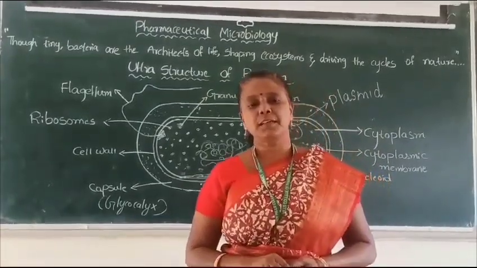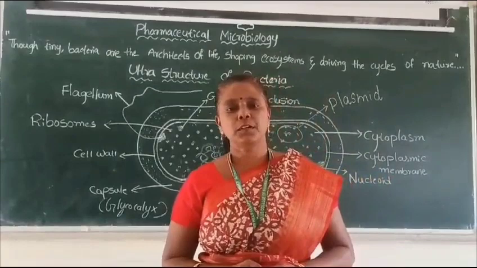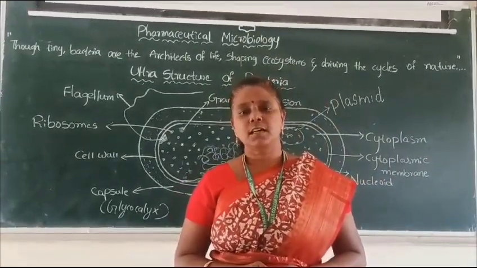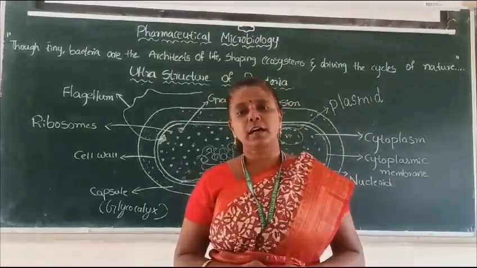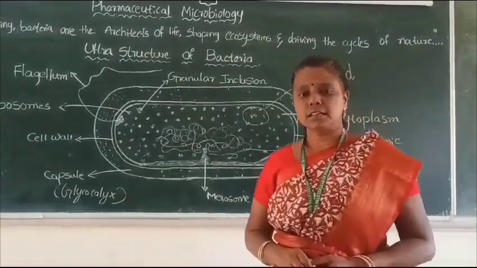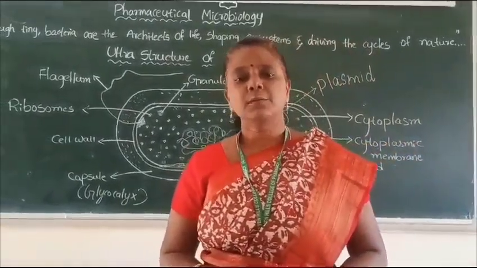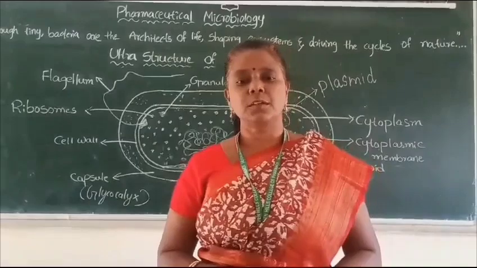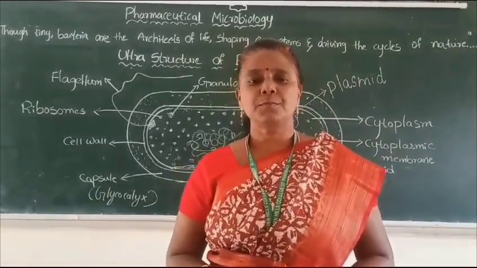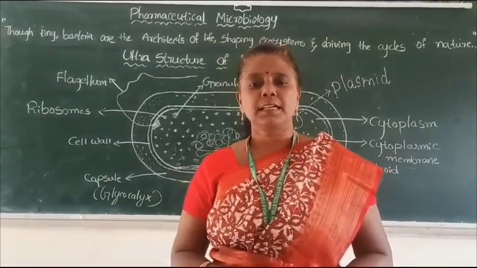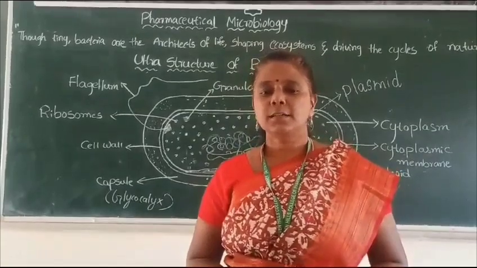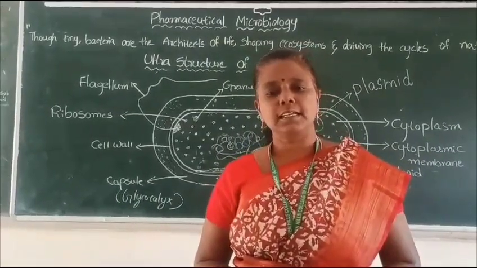This cytoplasmic membrane is present in both prokaryotic and eukaryotic cells, and it appears like a two-layer structure. The phospholipid molecules are arranged in two parallel rows. The function of the cytoplasmic membrane is that it maintains a favorable intracellular osmotic pressure for the cell, and the plasma membrane houses a number of specific active transport systems. It contains enzymes capable of catalyzing the chemical reactions that break down nutrients and produce ATP.